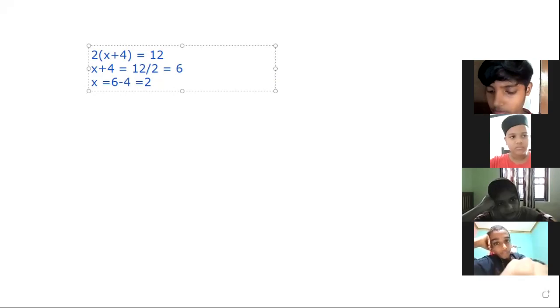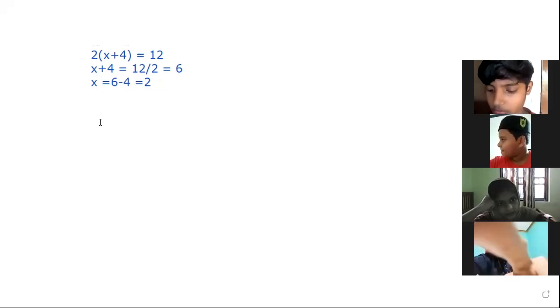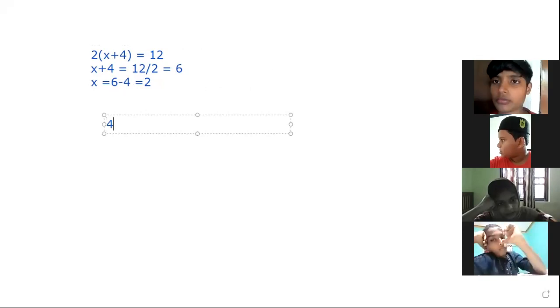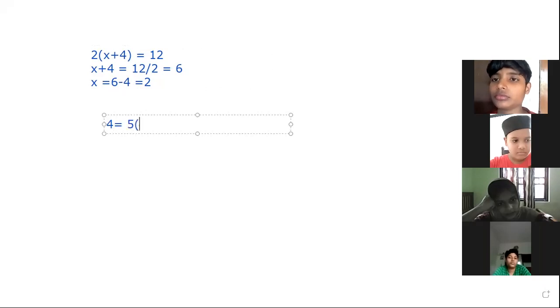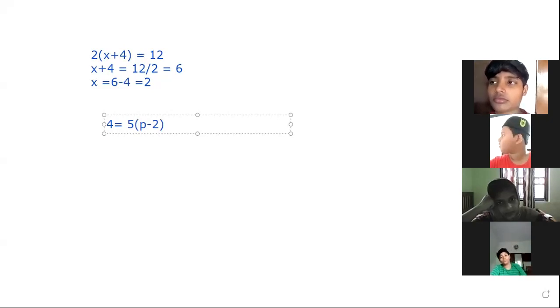Similarly, one more question, that is 4 is equal to 5 into p minus 2. What is the difference here? The variable lies in the RHS instead of the LHS. In our previous question, we discussed such cases where the variable is present in the LHS. But in this question, the variable is present in the RHS.